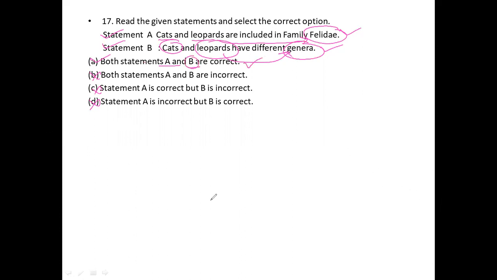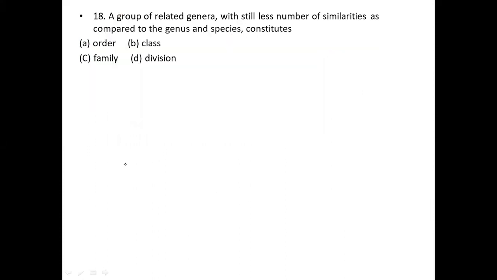So now I would like to move on to another question. See the 18th question. A group of related genera with still a lesser number of similarities compared to genus and species constitutes. So here, what they are asking is the taxonomic category which contains more or less related genera.